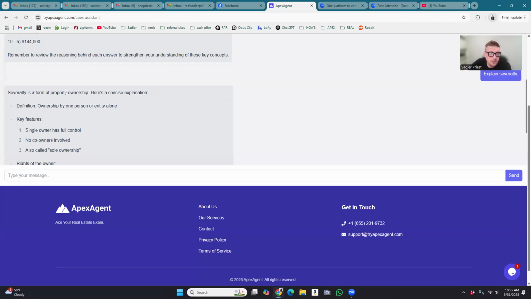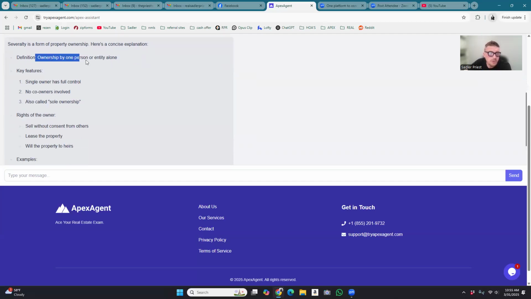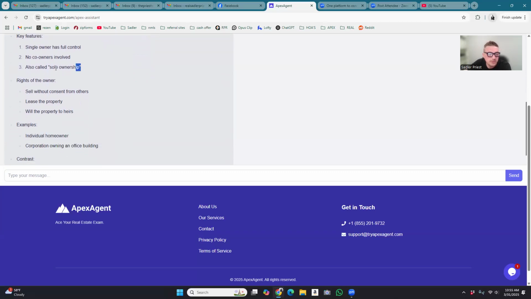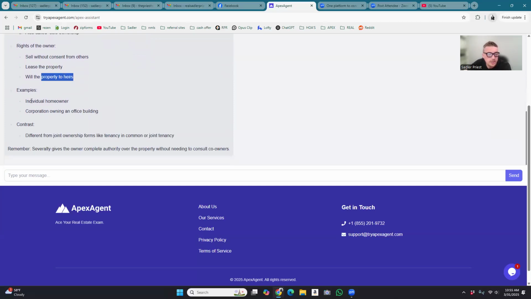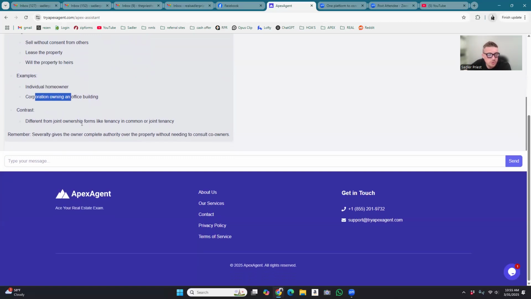So severalty is a form of property ownership. Here's a concise explanation. Ownership by one person, not several people. Severalty. Single owner has full control, no co-owners. Sole ownership. I've heard that one several times. Right, so they sell without consent. You can lease the property, you can will it to others. Individual homeowner, different from joint ownership like tenancy in common or joint tenancy.